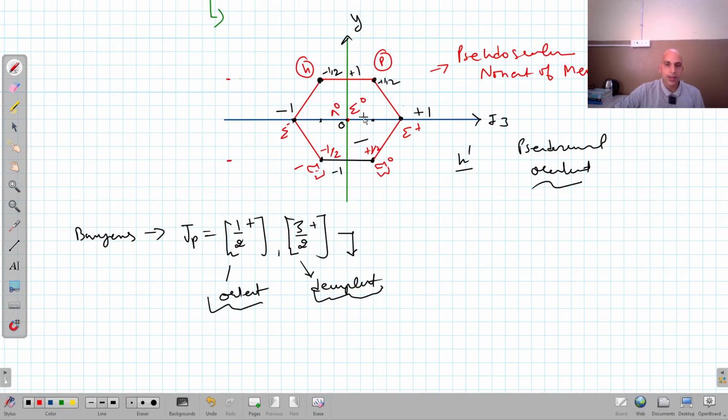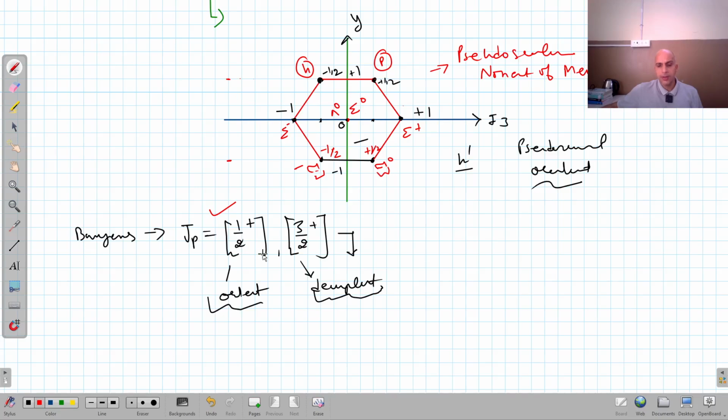So obviously it is an octet. You can see the octet of baryons with J P, spin and parity, equal to 1 by 2 positive. Positive means they have even parity. Now again we have to remember this diagram, that which particle is present at which position, right?